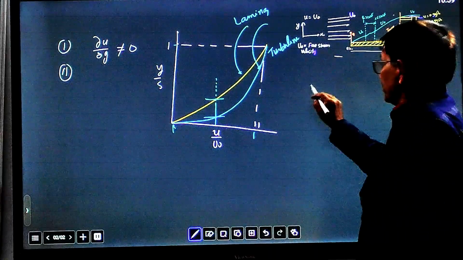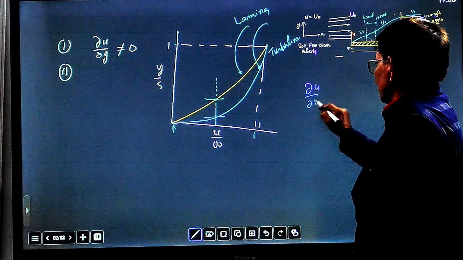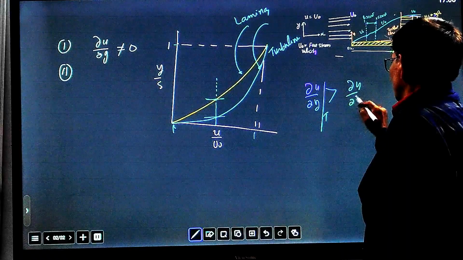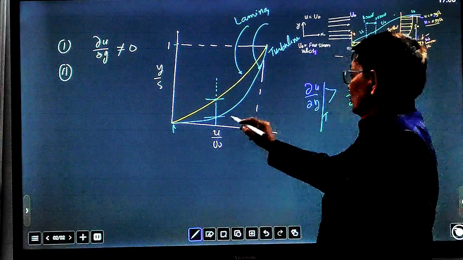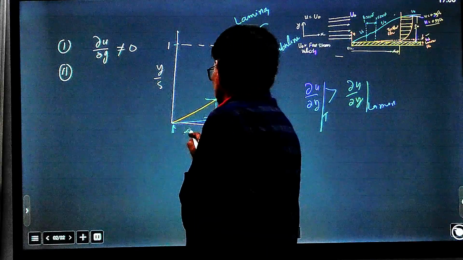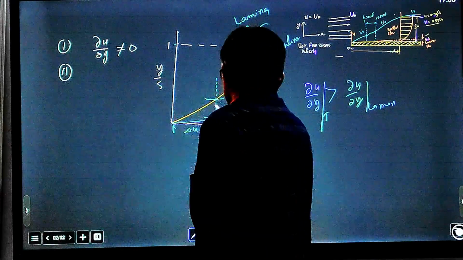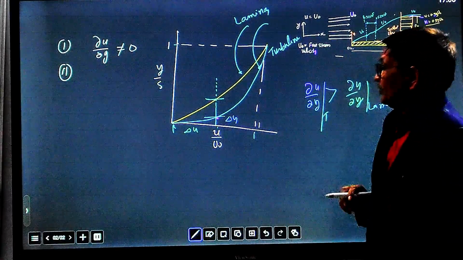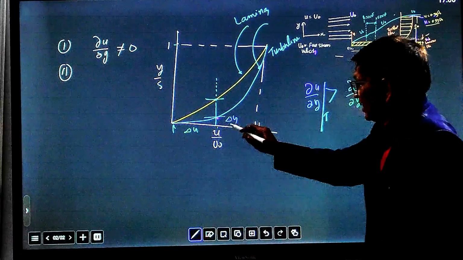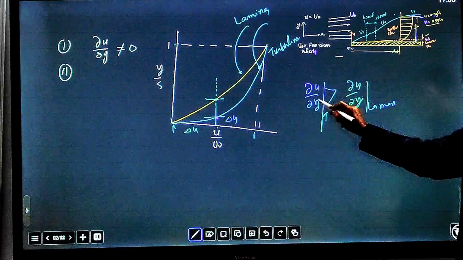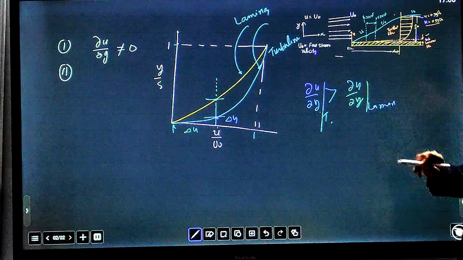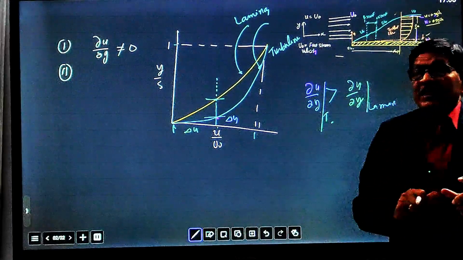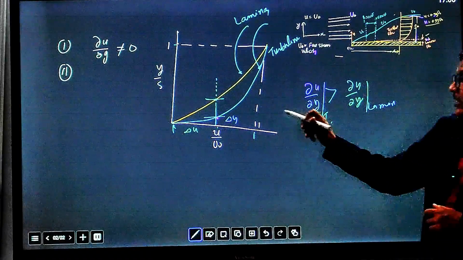You can see from this graph that del u over del y is greater for the turbulent than del u over del y for the laminar, because delta y for turbulent is less compared to delta y for laminar at the same delta u. So del u over del y for turbulent is higher than for laminar. So the velocity gradient for turbulent is more steep compared to the velocity gradient for laminar.